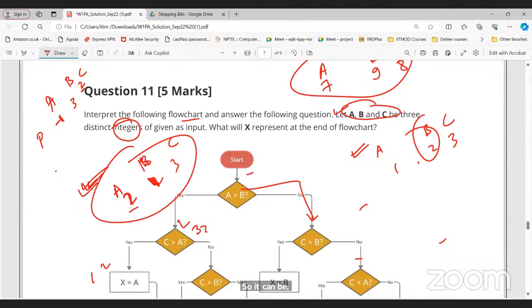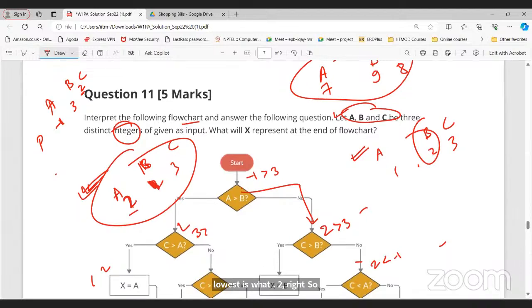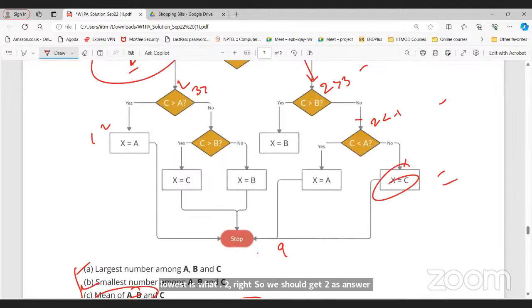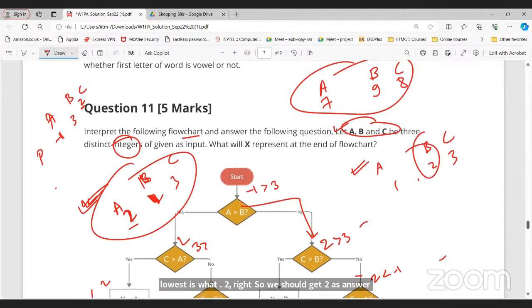Now try for this. Minus 1 greater than 3? No. 2 greater than 3? No. 2 less than minus 1? No. The value will be 2. That will also work, right? Here also we are getting 2 as the answer. Second smallest number, right? Or second largest? Yes, sir, second largest.